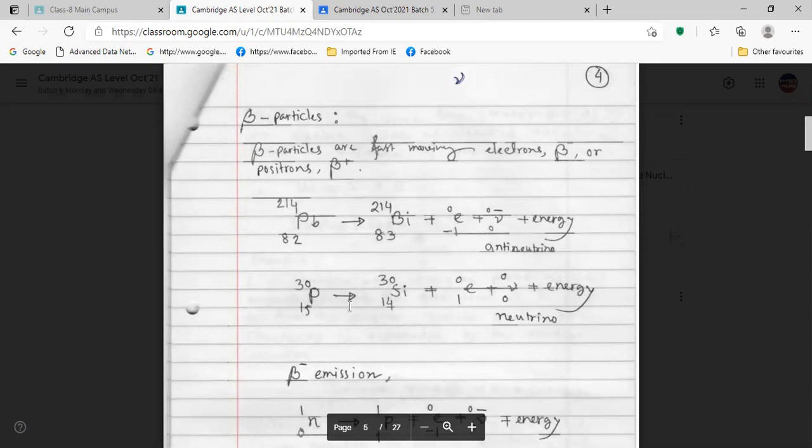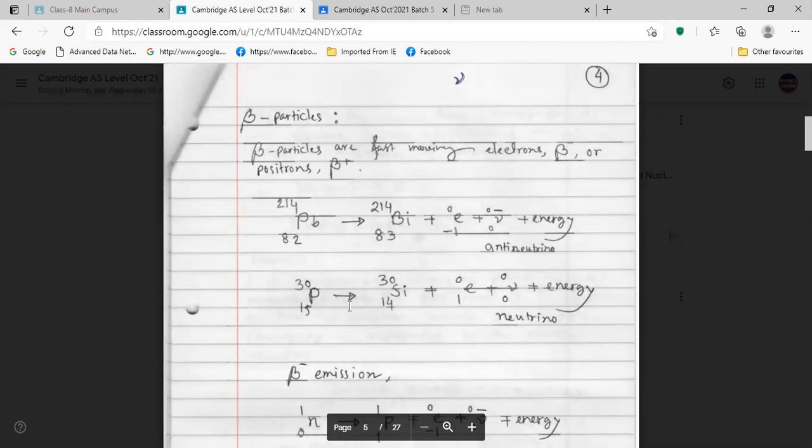So from lead to bismuth, we are getting it in the equation. Then phosphorus to silicon. These two equations, you see, one is lead, right? Lead 214, we are getting bismuth 214. Two isotopes. Then from lead, we are having here bismuth, its atomic number increases by 1.